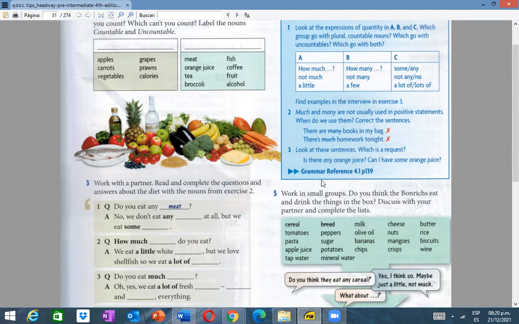Okay, so are you ready? We have to start with the rules, everybody. Let's go to page 139.